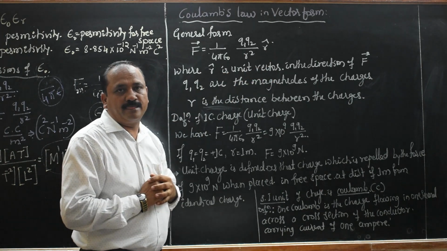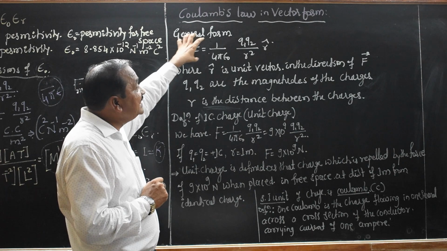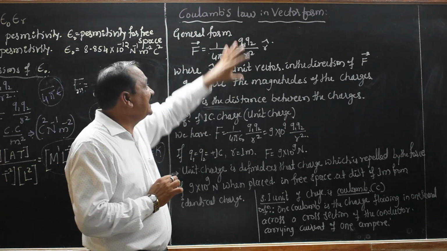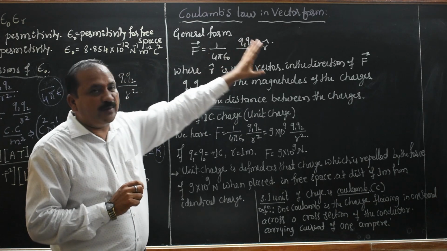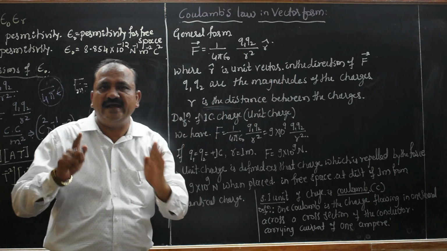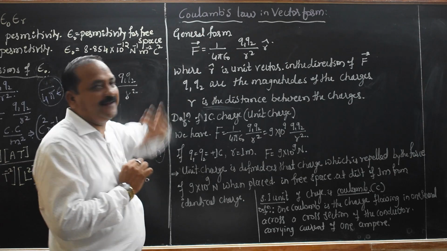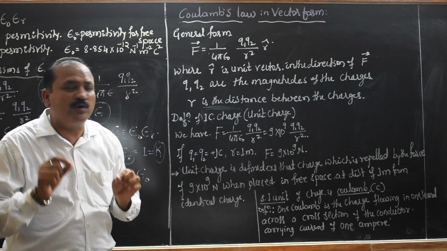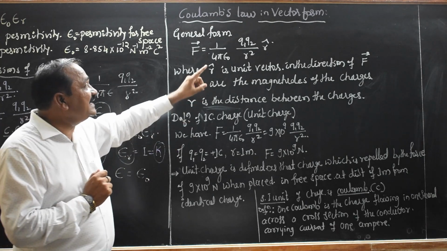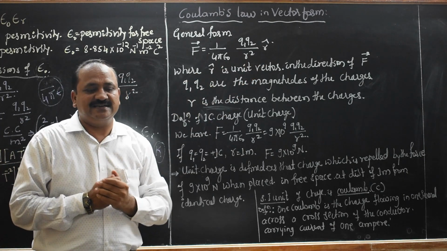So far, it is for the air medium in this expression. That r is a unit vector, it is always in the direction of force only. Q1 and Q2 are the magnitudes of the charges. R is the distance between those two charges.